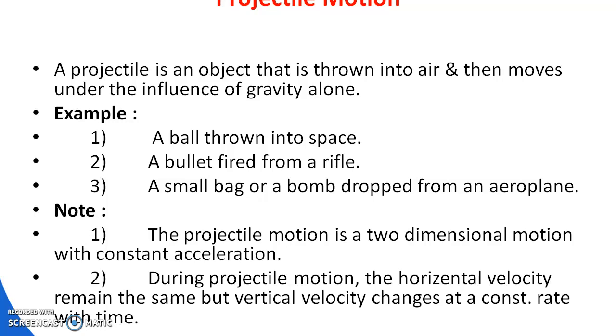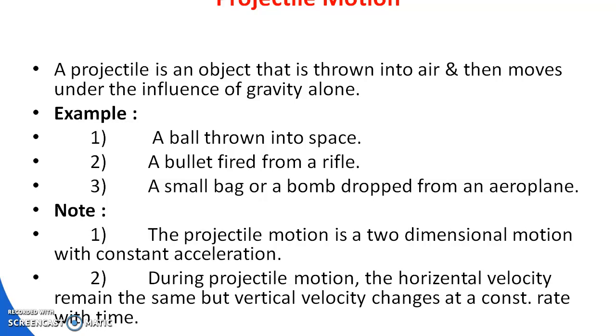Projectile motion is when we throw a body and the body moves under the influence of gravity alone, without being propelled by any fuel. For example, let a cricketer throw a ball from the boundary to the wicket keeper. The motion of the cricket ball comes under projectile motion. If a boy throws a stone, that is projectile motion.